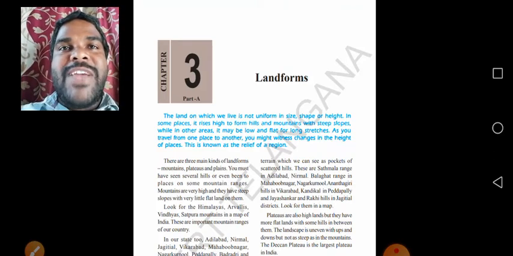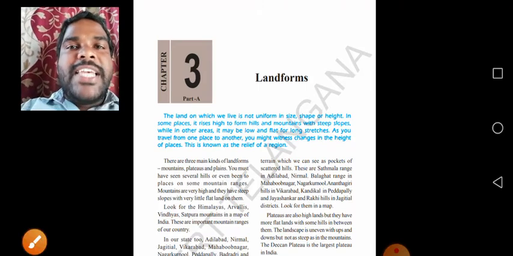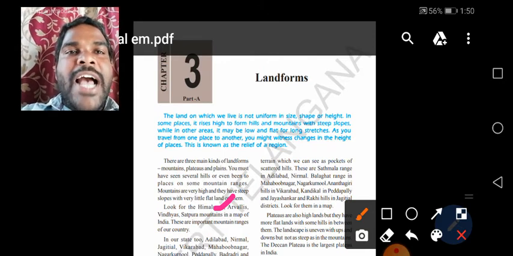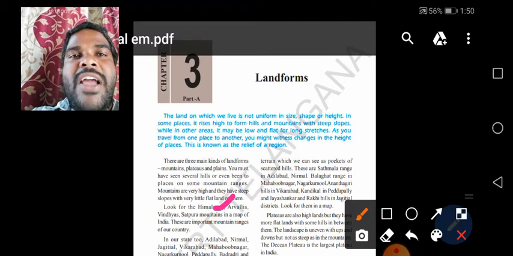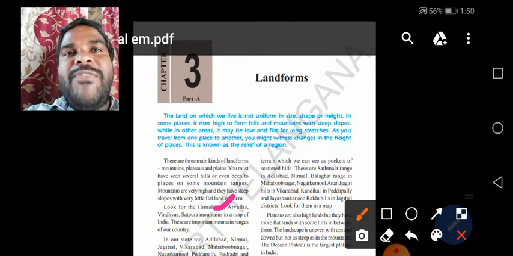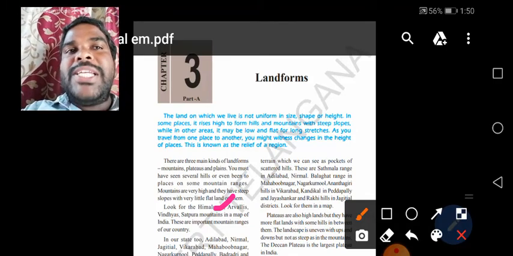In the previous class we discussed some different kinds of mountains in our country. The main important mountains are given here. See the Himalayas, Aravalis, Vindhya, and Satpura mountains on the map of India. I already showed them in the last class. I will explain, and I will show the Telangana map also. I will explain the different kinds of hills located in our Telangana plateau regions.